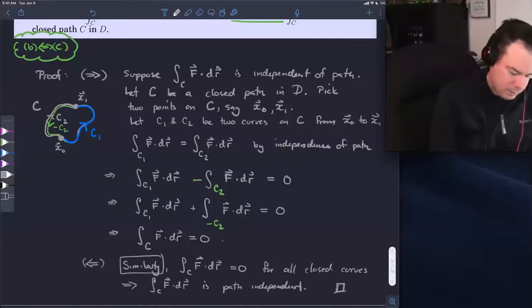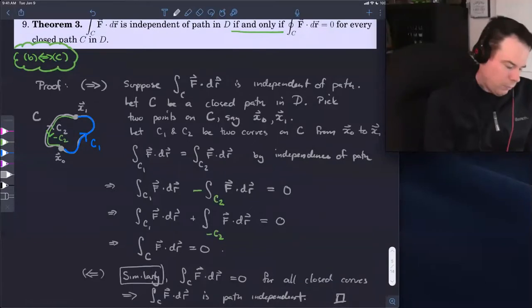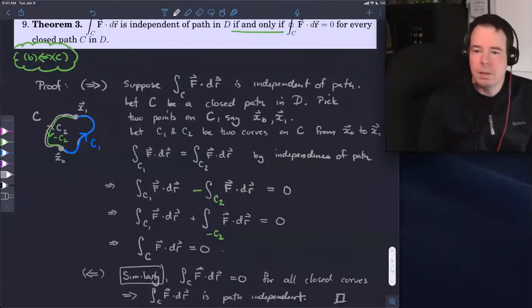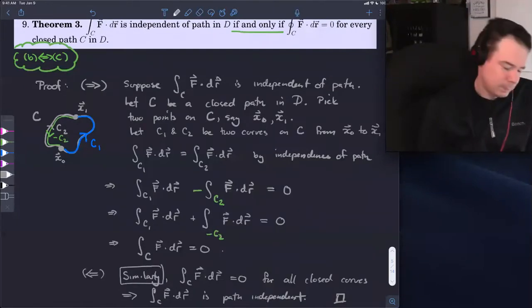So this is telling us then that if we have path independence, then integrals around closed paths are 0. And if integrals around closed paths are always 0, then the integral is path independent. So that establishes B and C.